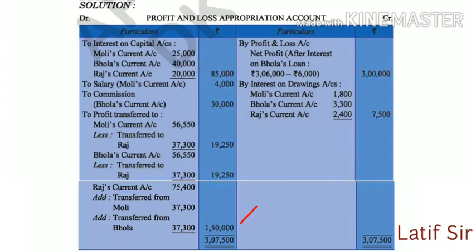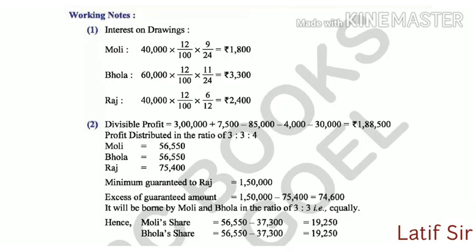Now the shortage of Raj, that is approximately 74,600, will be given by both partners equally. Why equally? Because 3:3 is the respective ratio of the remaining partners.